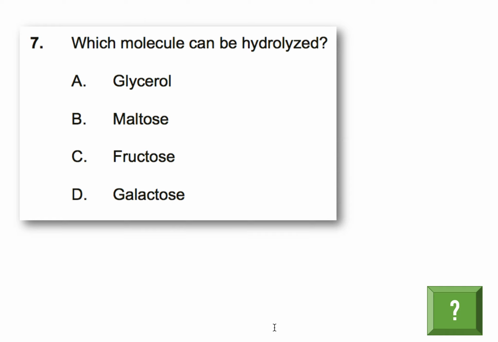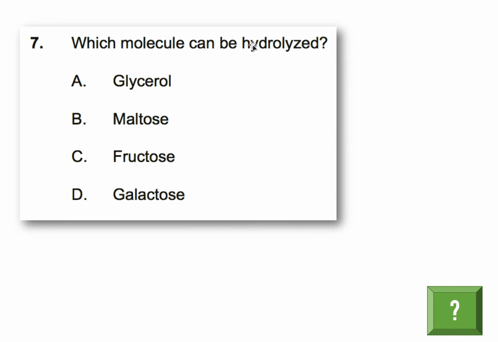Let's get popping and doing some more questions on the topic 2.3. So everything related to carbohydrates and lipids. So which molecule can be hydrolyzed? You learned about two types of basic metabolic reactions: anabolism and catabolism. Anabolism is the formation of bigger molecules from smaller molecules, whereas catabolism, which sounds like a cat destroys everything and breaks everything apart. Catabolism is the breakdown of big molecules into small molecules.